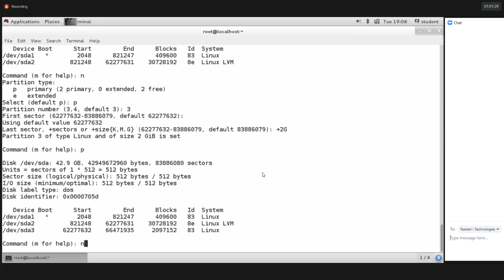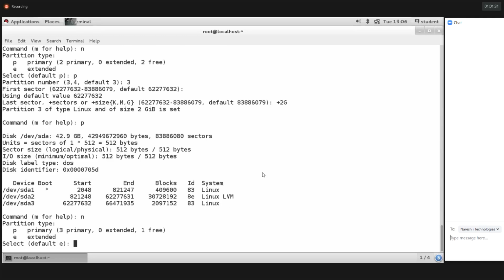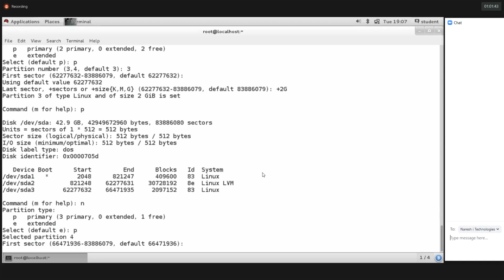Again, I'm trying to create one more partition. We need to use N. See here, again it is asking primary and extended. By default, we have extended. Already we have 3 primary partitions, guys, and only 1 free slot. So forcefully, I'm trying to create the primary partition instead of extended. What will happen? Let's see here.